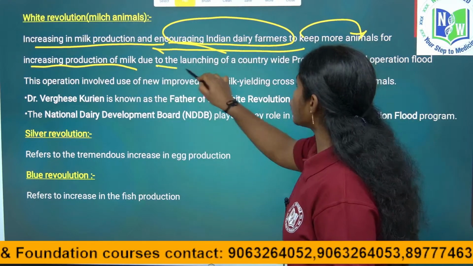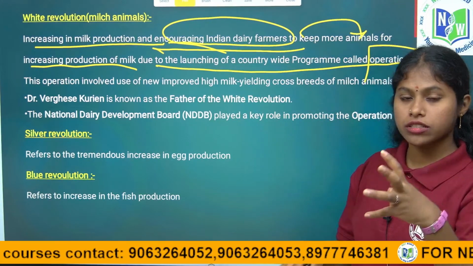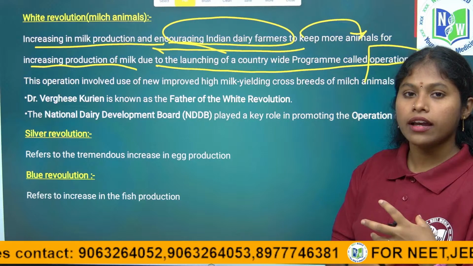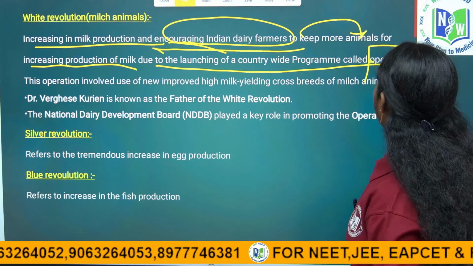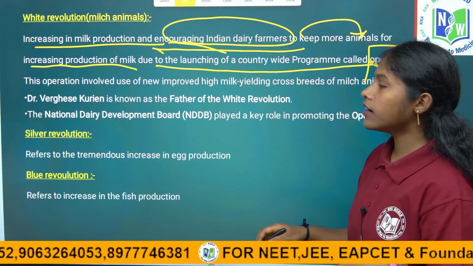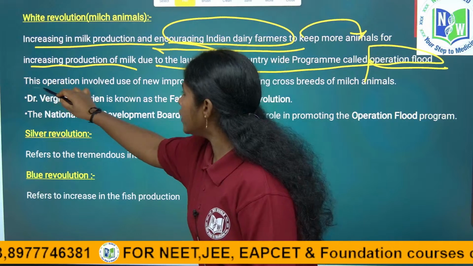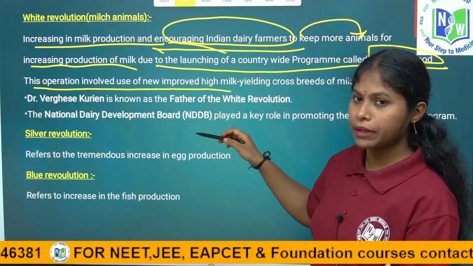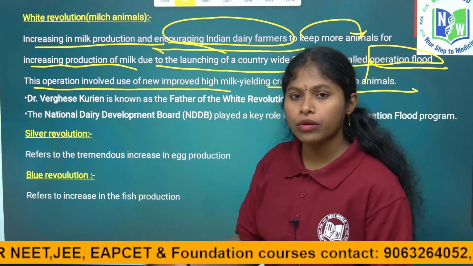Due to the launching of a countrywide program called Operation Flood. The program held for increasing milk production is Operation Flood, and that revolution we call the white revolution. And this operation involved use of new improved high milk yield crossbreeds of milch animals. So who described this?